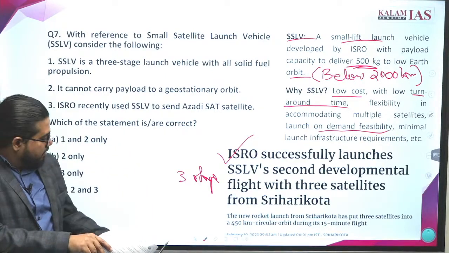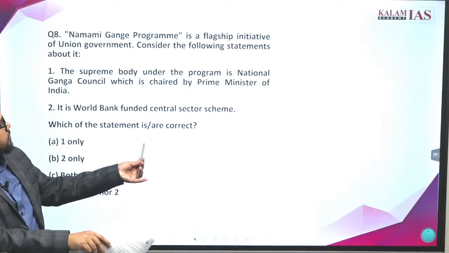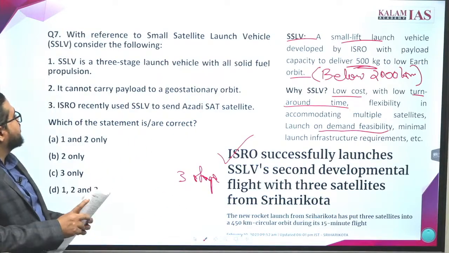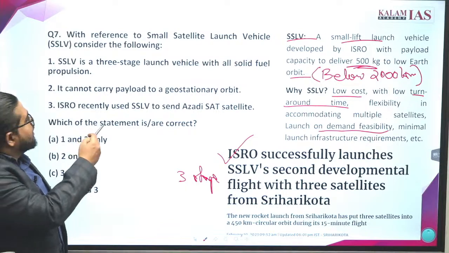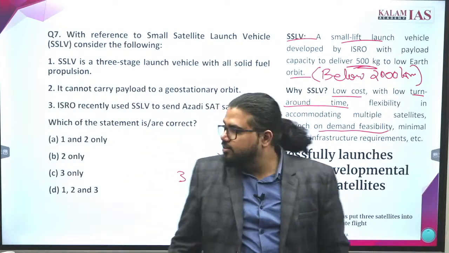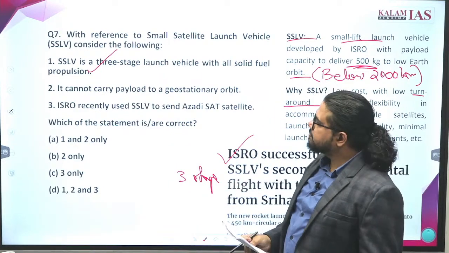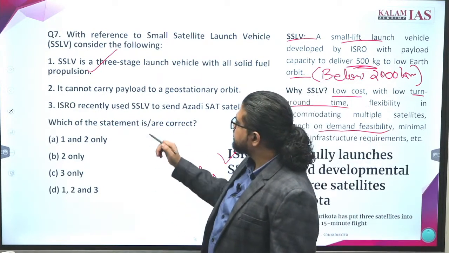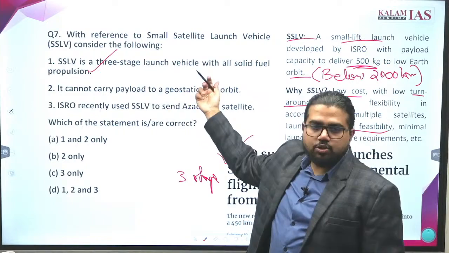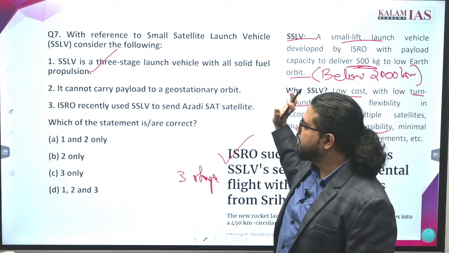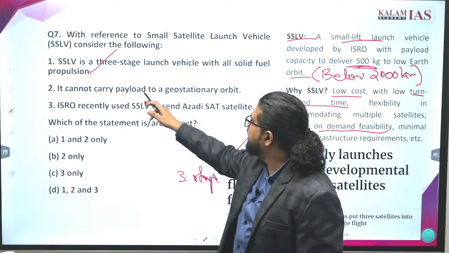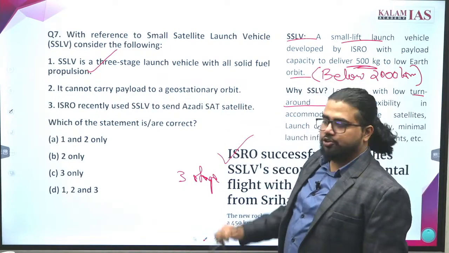Okay, go ahead. These options, what is the answer for this? SSLV is a 3-stage launch vehicle with all solid fuel propulsion. This is correct. All 3 are solid propulsion only. It cannot carry payload to geostationary orbit.